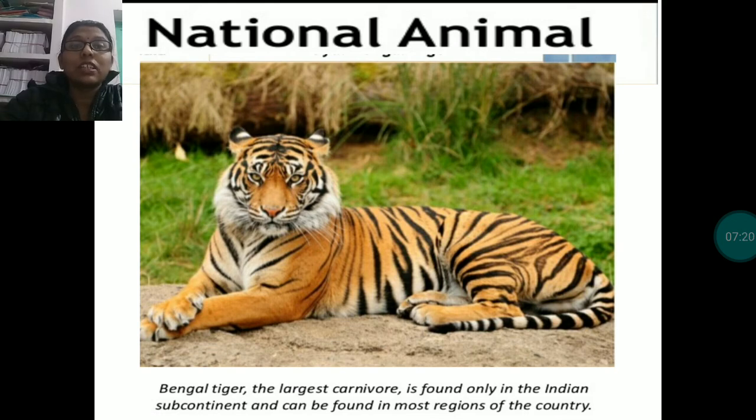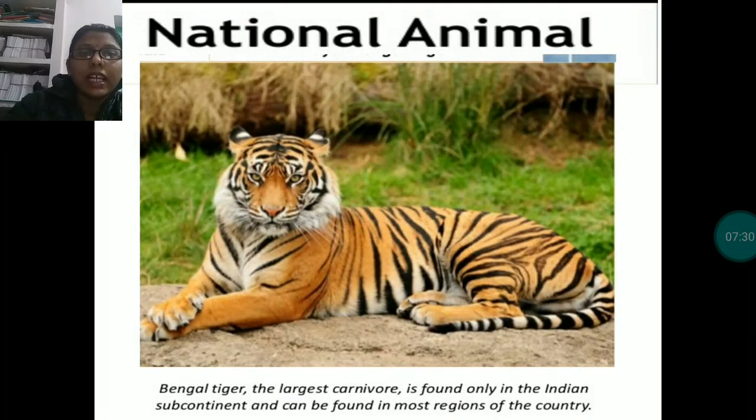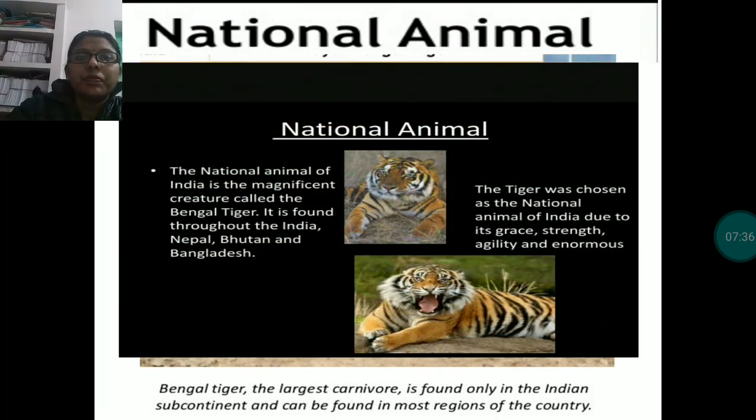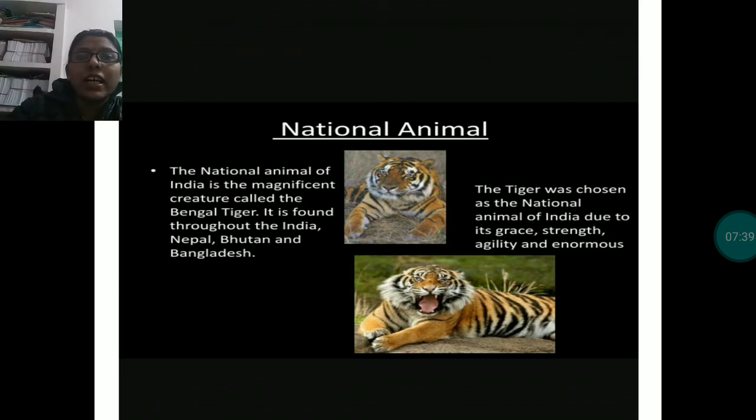Next, national animal, tiger. Bengal tiger, the largest carnivore, is found only in the Indian subcontinent and can be found in most regions of the country. The national animal of India is a magnificent creature called Bengal tiger. It is found throughout India, Nepal, Bhutan, and Bangladesh. The tiger was chosen as national symbol of India due to its grace, strength, agility, and enormous power.